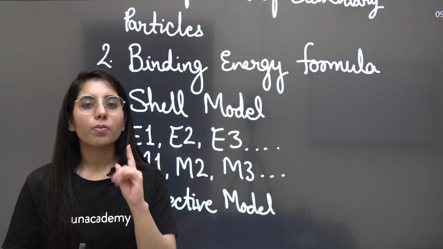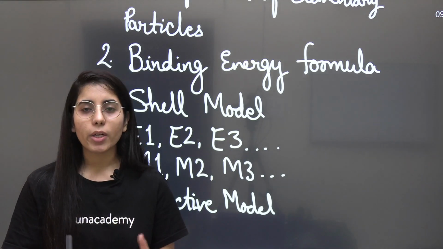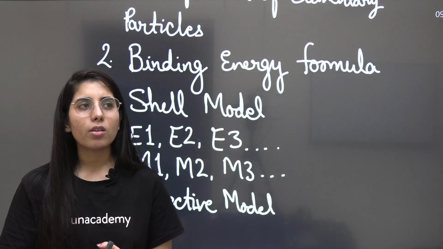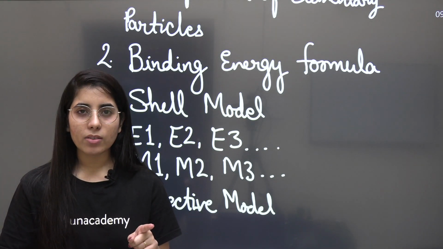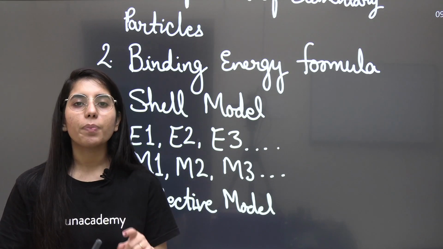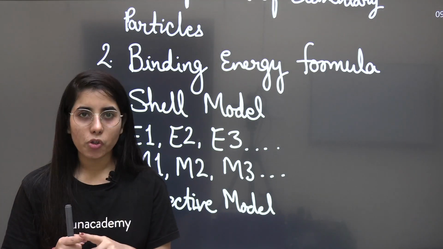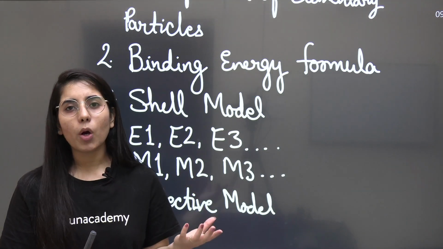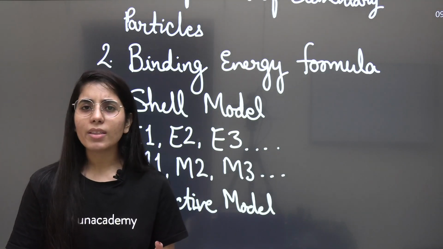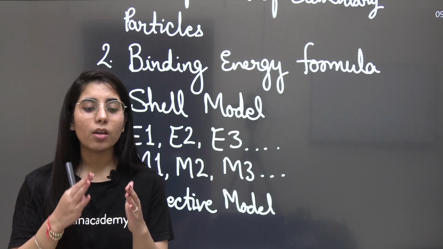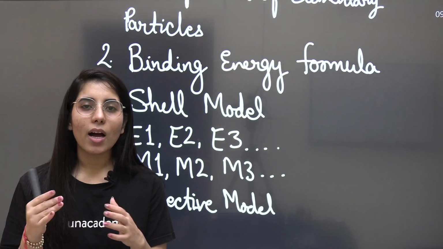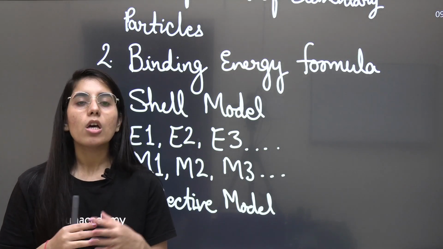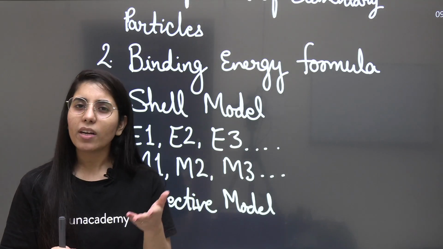Now, one more point which I want you to check out, because such questions have been asked in previous years. That is how to find the threshold energy for any given reaction. And the basic properties of the nucleus, that's something we all know. For example, the expression of the radius, that is R naught, and the A-related expression. So if possible, you can even check out that part.